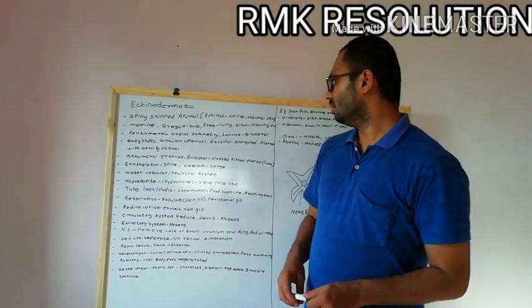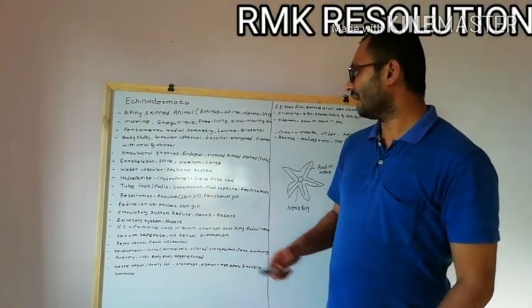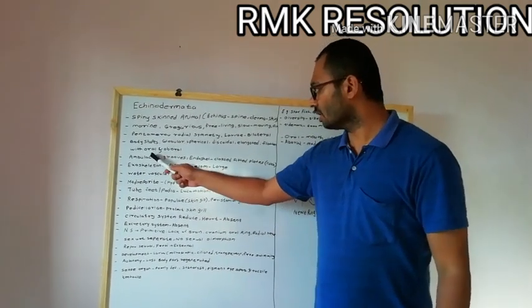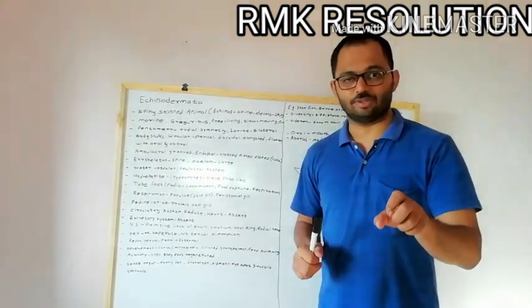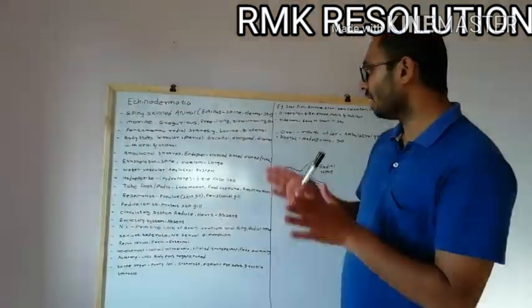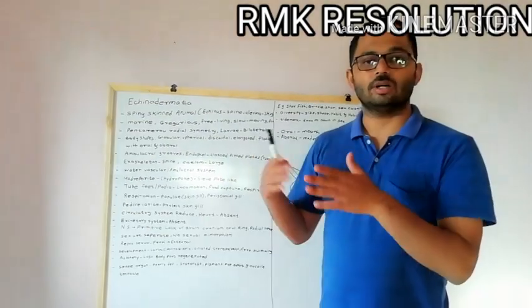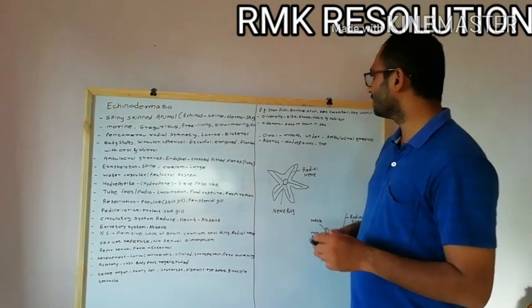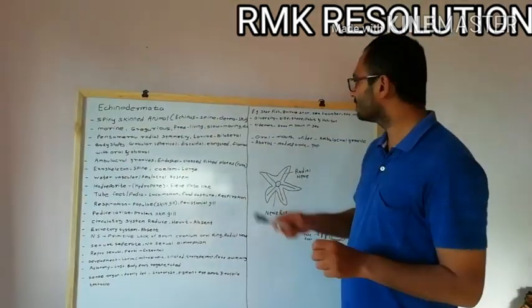Then when we see these animals, they have 2 surfaces. Remember, this is important: the oral surface and the aboral surface. The oral surface is where the mouth is present, and the aboral surface is where the anus is present. So we will see some other characteristics. First of all, let's see some examples.